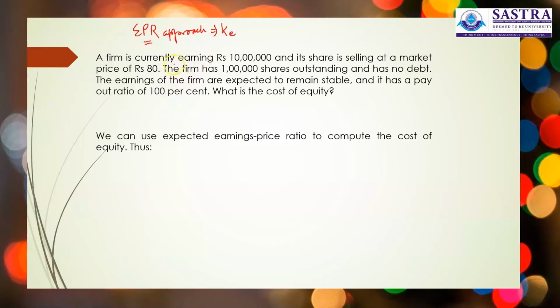According to the question, the firm is currently earning rupees 10 lakhs and its share is selling at a market price of rupees 80. The firm has 1 lakh shares outstanding in the market, and it has no debt. The firm's earnings are expected to be stable in the years to come, and it has a payout ratio of 100%. The question is to find out the cost of equity.